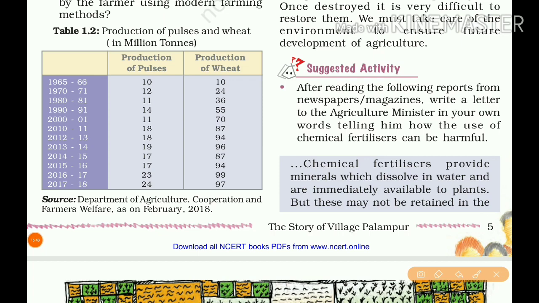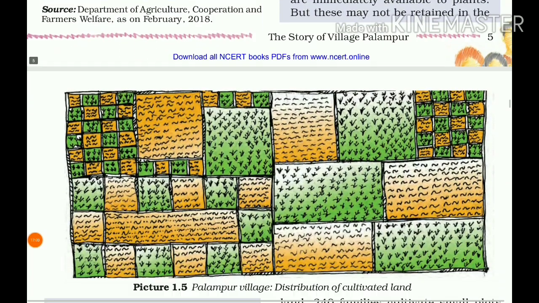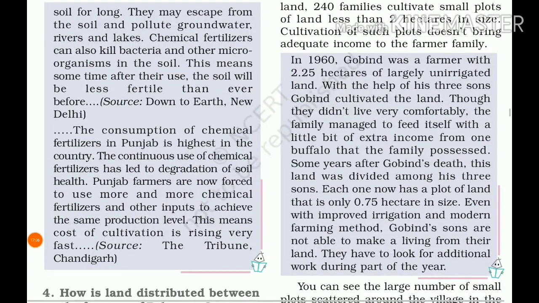Next, chemical fertilizers provide minerals which dissolve in water and are immediately available to the plants. But these may not be retained in the soil for long. They may escape from the soil and pollute groundwater, or be washed out and mixed into the rivers and lakes. So it pollutes that water.